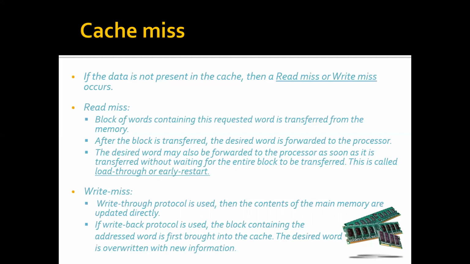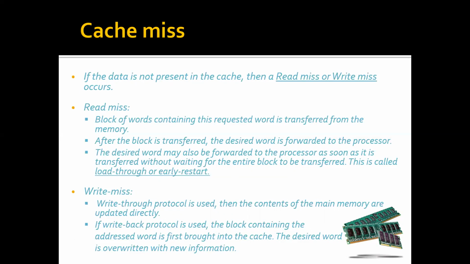If a read miss occurs, what is the protocol that is being used? A read miss means we want to read a data item, for example, print A. We want to read the value of A, and A is not found in the cache. So what we'll do is, the block of words containing this requested word is transferred from the memory. As it is not found in the cache, it will be brought from the main memory. Only that word is not brought, the entire block of words will be brought.